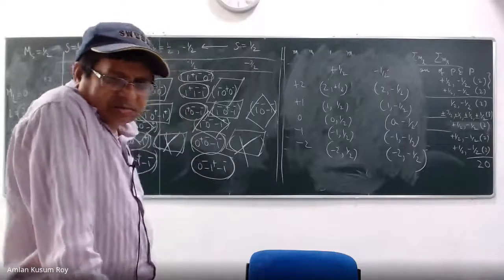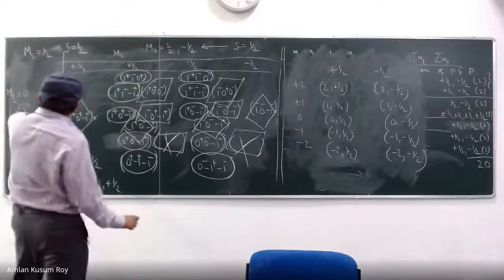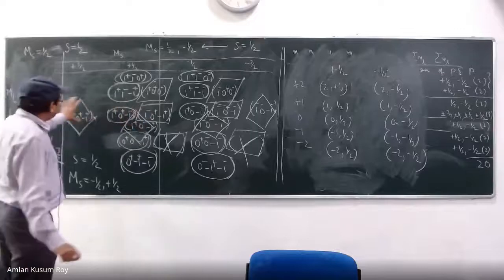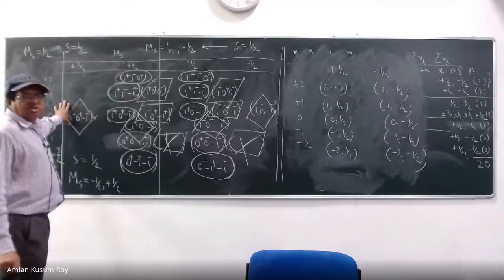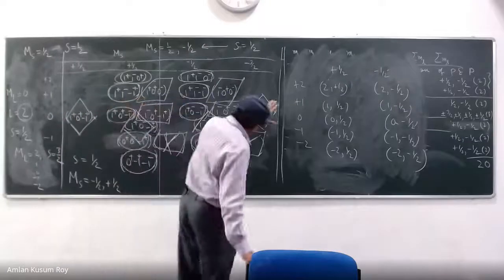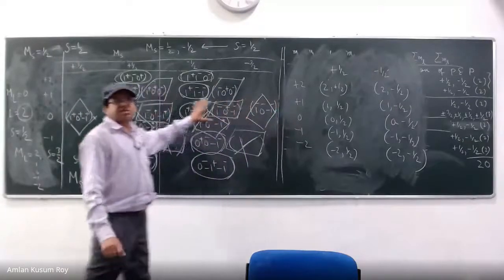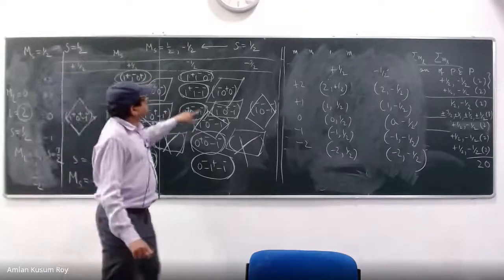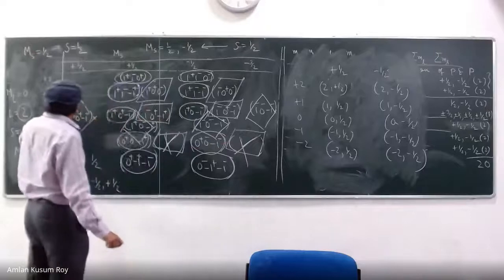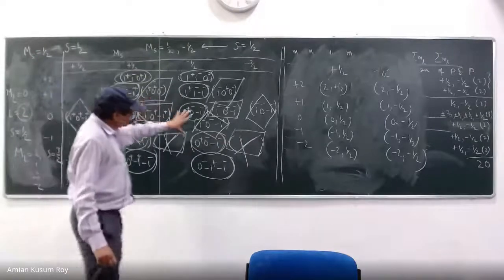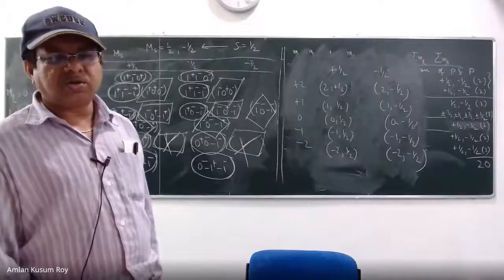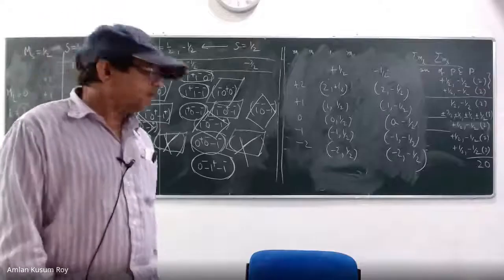Is it clear now? The same thing will happen to all of them. Similarly for 4s, your L is equal to 0, that means my capital L ML is not going to change from 0, so you must restrict your movement to only this line. But your MS has 4 values, plus 3 by 2, plus 1 by 2, minus 1 by 2, minus 3 by 2. That means you have 4 components: 0 3 by 2, 0 half, 0 minus half, 0 minus 3 by 2. Is it clear? Yes, it's clear. Okay, so that is how.